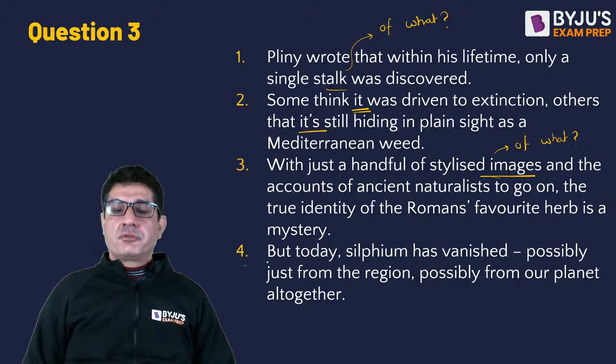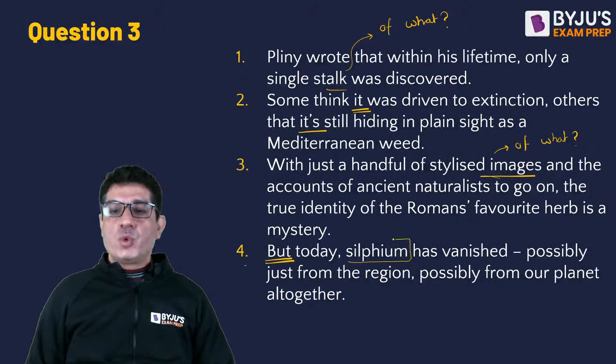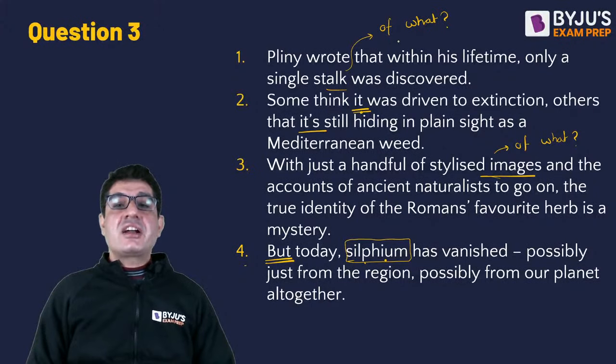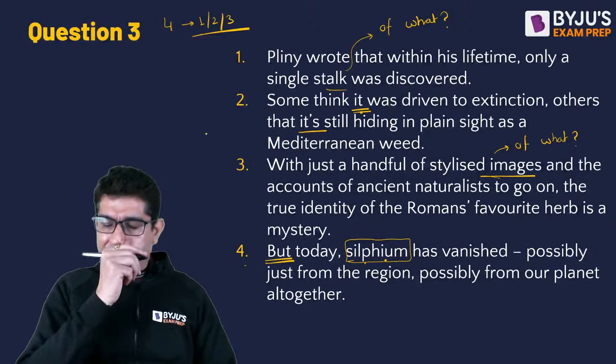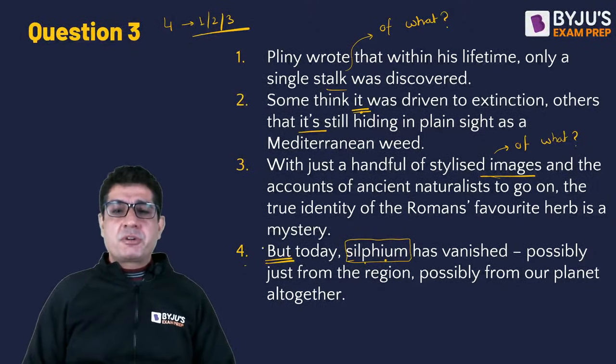Okay. Fourth says, but today Silphium has vanished. Ooh, now I have a name. So the moment I see this, you notice the "it" in 2 is referring to Silphium. Images of what? Silphium. Single stalk of what? Silphium. So on the basis of this, I can tell you that because fourth gives you the name, fourth needs to come before 1, 2 and 3. That settles it.